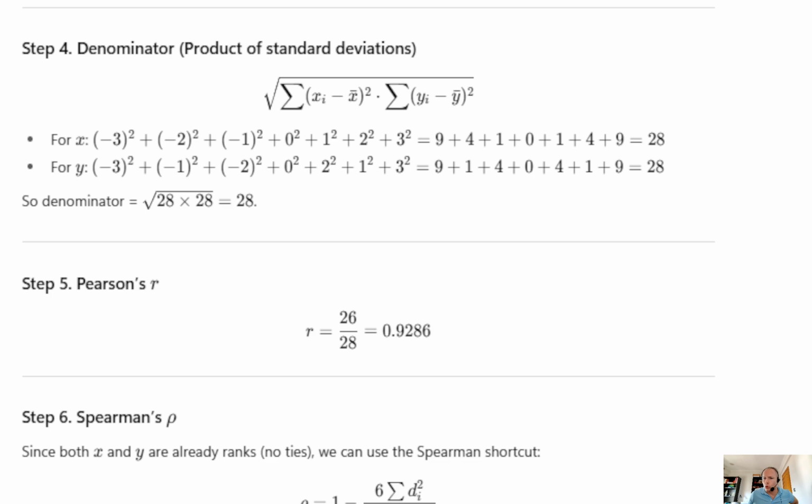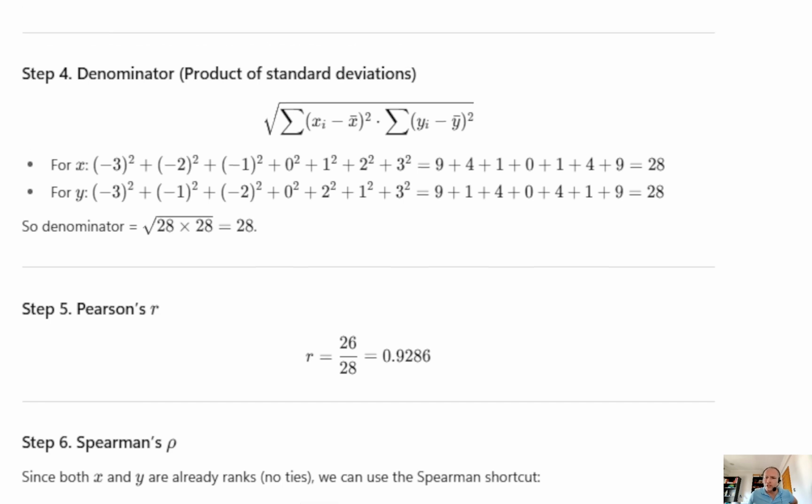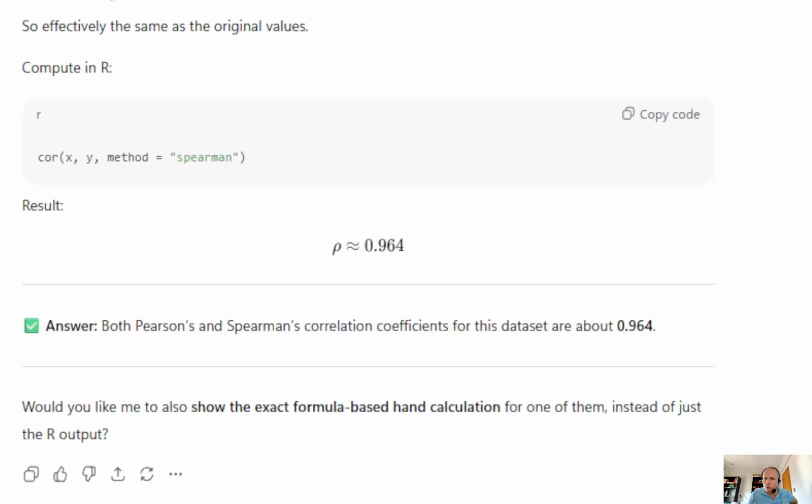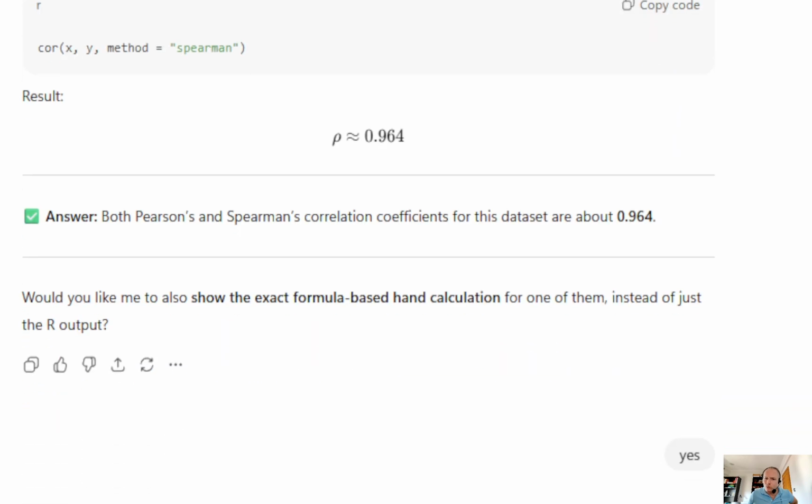When we calculate that, we find a Pearson's correlation coefficient of 0.9286 or almost 0.93. Hey, that's different from the 0.96 that we got before, right? Let's scroll up for a moment. Hey, this was 0.964, and that was supposed to be our output. Because the question here is, would you like me to show the exact formula-based hand calculation for one of them instead of just the R output? No, that wasn't R output, I can tell you.